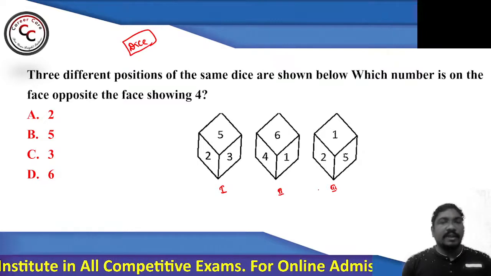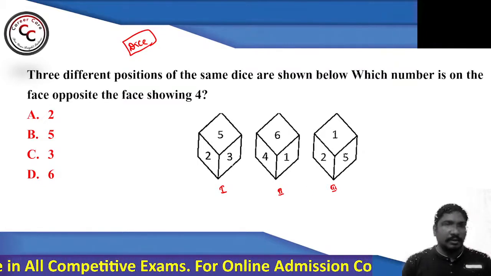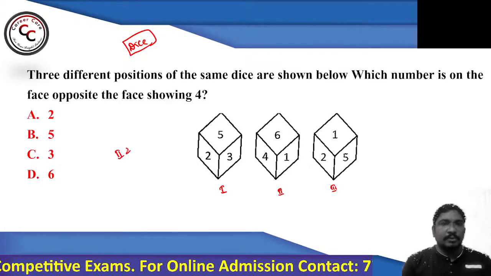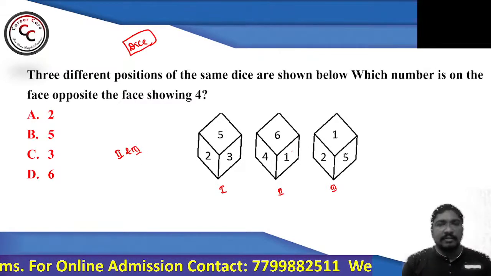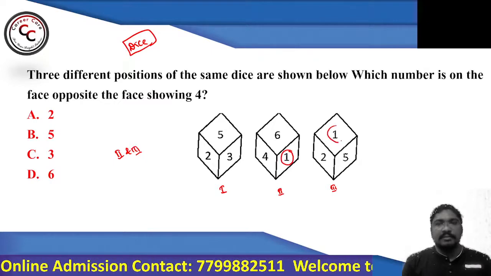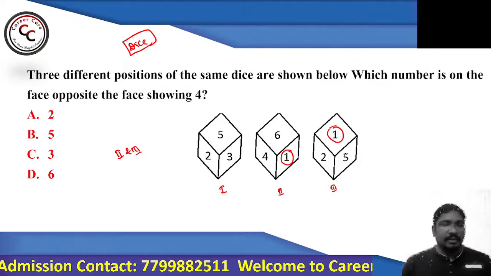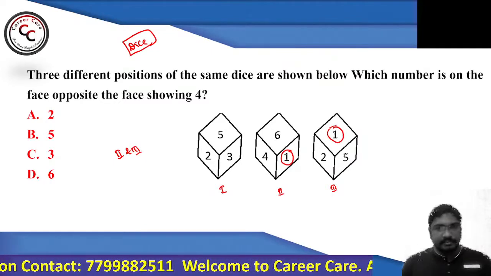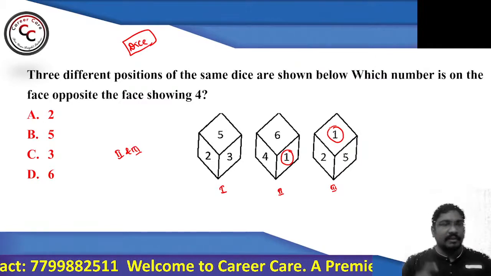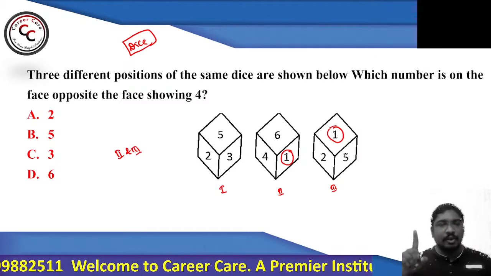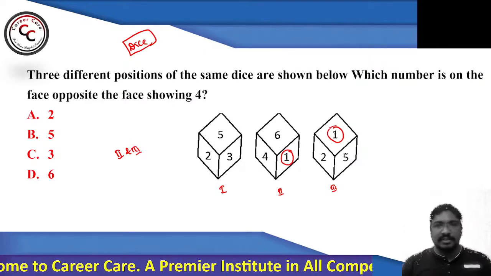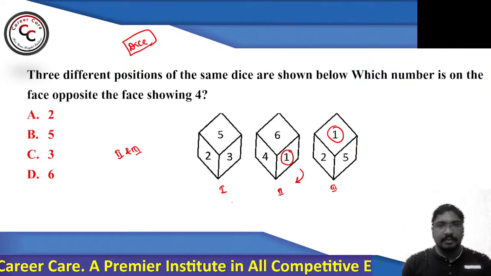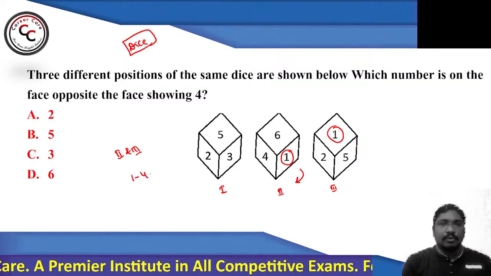See, if I compare view 2 and view 3, you can find one surface is common. What is that surface? 1. 1 is the surface which is common. Start with the common surface. Apply rule number 1: if one surface is common, start from the common surface and turn in clockwise or anti-clockwise direction. So I am turning in clockwise direction. So 1, 4, 6.